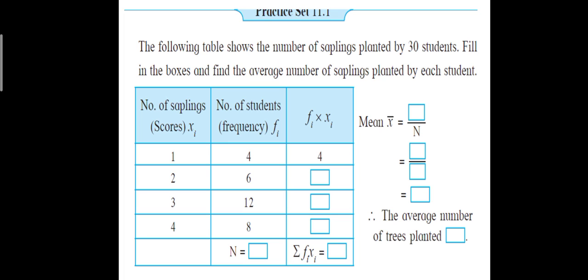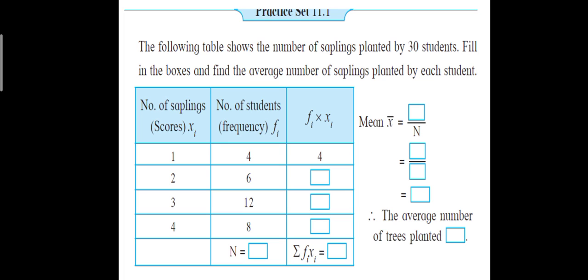So number of saplings is the score, it is denoted by xi. The number of students is the frequency, it is denoted by fi. Here the table is shown, and the last column is fi into xi. So number of students are 4, number of sapling is 1, means 4 students have planted 1 sapling each. So number of saplings will be 4, because each student has planted only 1 sapling.